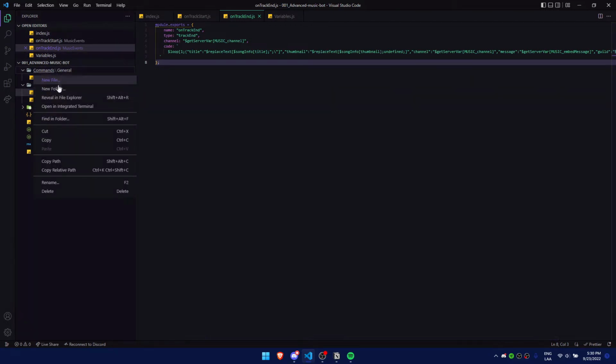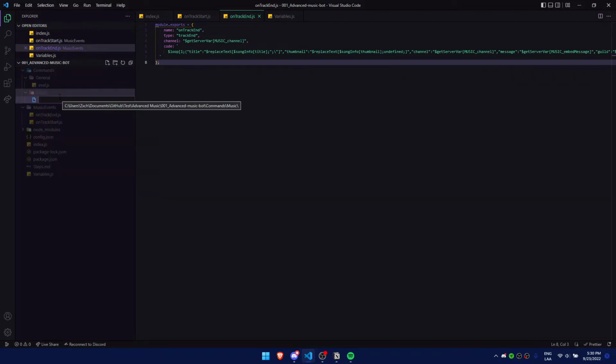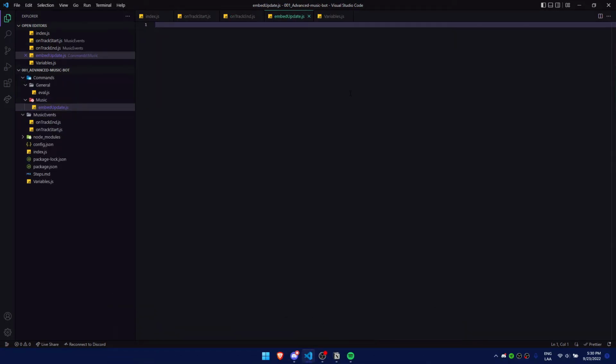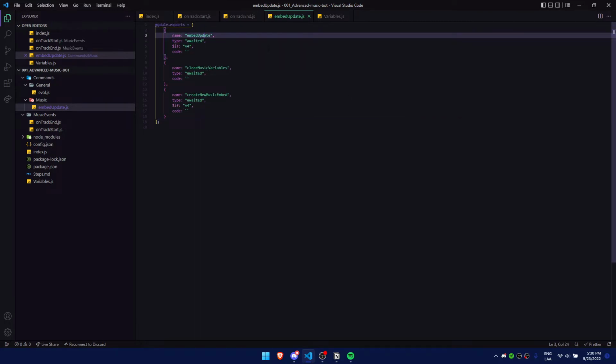Now we go to the commands, we create a folder called music, and we make our first file called embedUpdate. After that, we're gonna make 3 commands here, so we put it like that. The first command is gonna update the embed whenever a song is played, a new song starts, or a song ends, and the clearMusicVariables is going to clear the music variables. And the createNewMusicEmbed is gonna create a new message, a new embed. It's gonna be sent to the channel so that we can see in real time what song is playing.